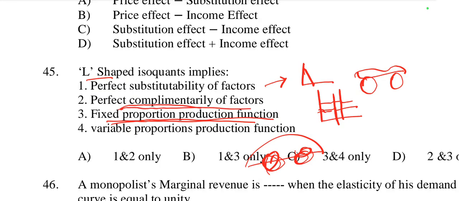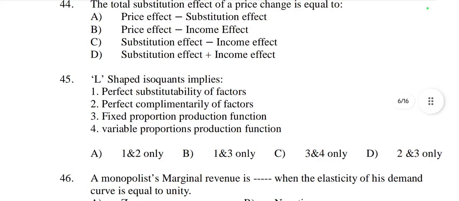When fixed proportion production function and perfect complementarity of factors arise, the shape of the isoquant is L shaped. So options 2 and 3 are correct, and variable and perfect substitutability are incorrect. So option D is the right option. Only 2 and 3 are correct according to the L shape of isoquant.